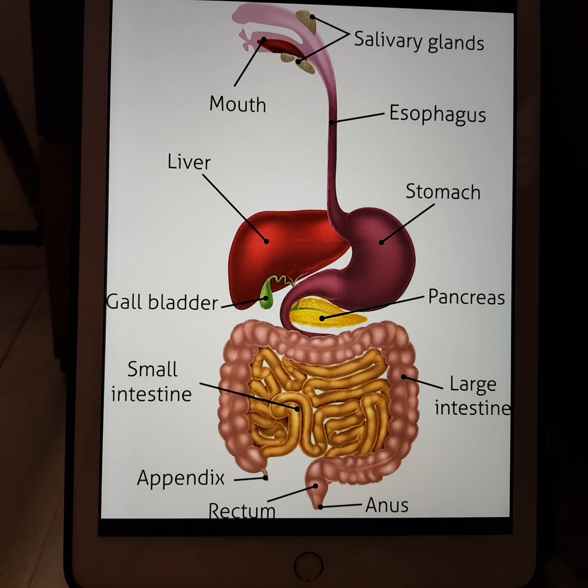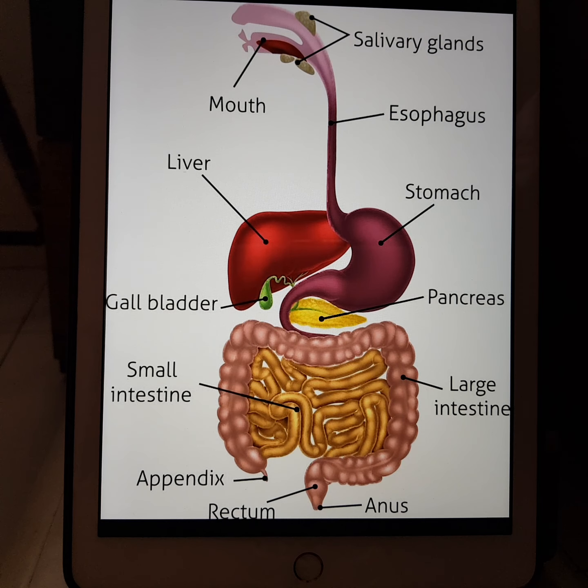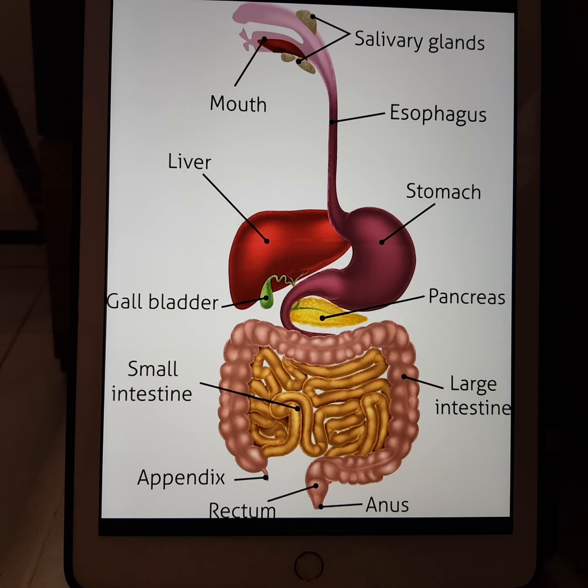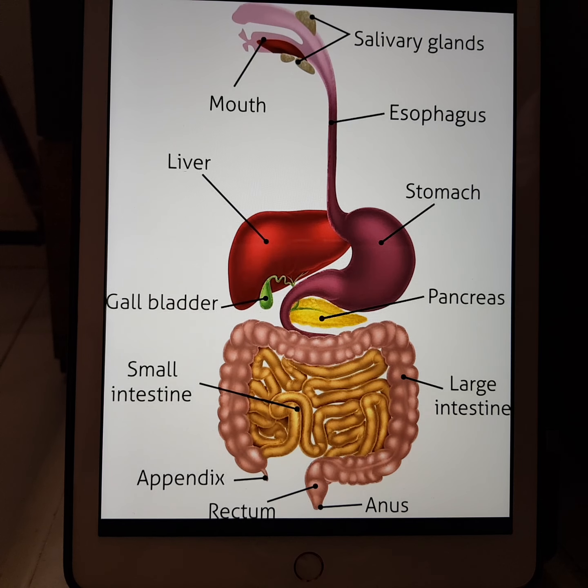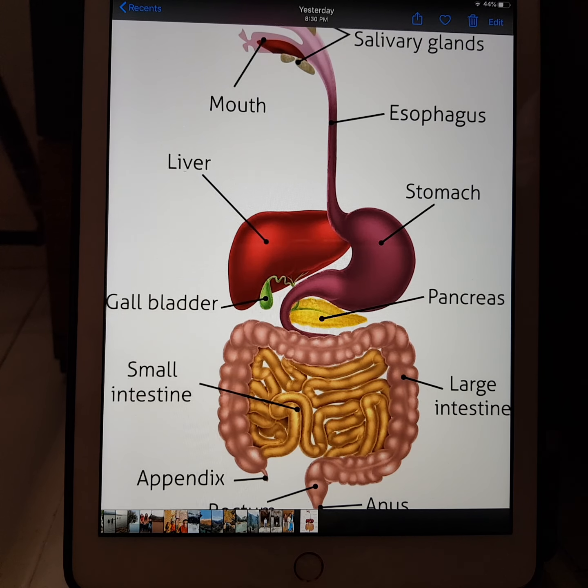The carbohydrates get broken down into simple sugars, or we call it glucose. Fats are converted into their simpler forms called fatty acids and glycerol, and proteins are converted into amino acids. Apart from the digestion in the small intestine, the process of absorption also takes place inside it. The digested food can now pass into the blood vessels through the walls of the intestine. This process is termed as absorption of food.